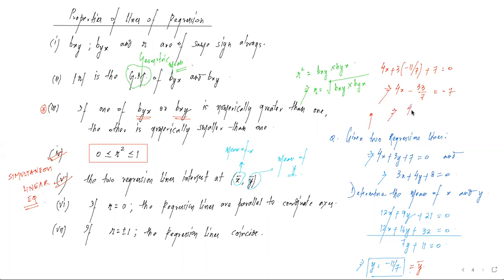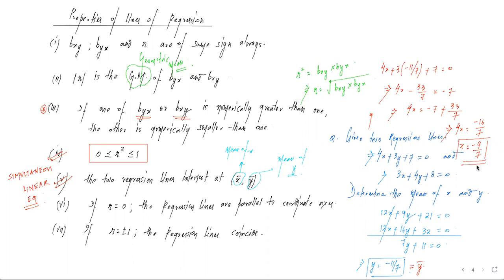Or this will be 4x is equal to minus 7 plus 33 by 7. That is 4x is equal to minus 49 and 33 gone. We got minus 16 by 7, or x is equal to minus 4 by 7.